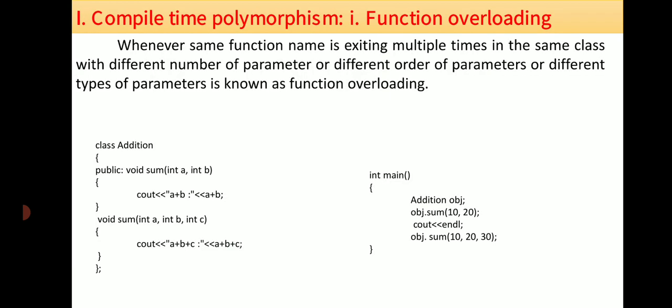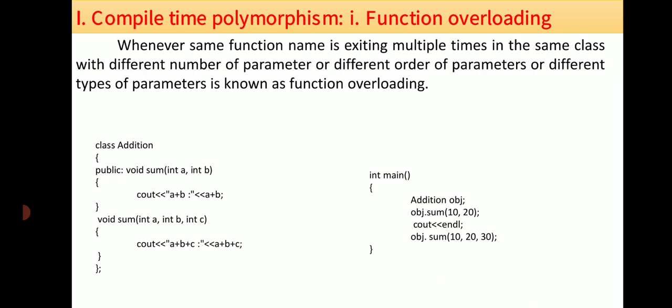In compile time polymorphism, first we study function overloading. When functions having the same name exist multiple times in the same class with a different number of parameters, a different order of parameters, or different types of parameters, it is known as function overloading.